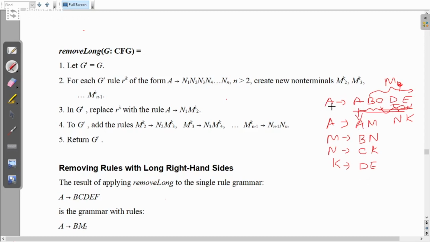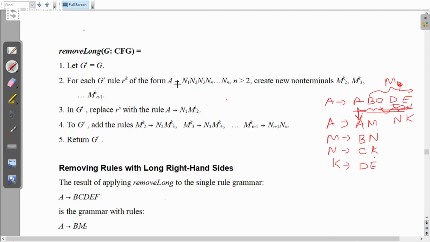What did I do? A gives A, the first character, and let me name the remaining as M. What is M now? M will start from the second character onwards, so B, and then the remaining 3 characters I will name as N. What is N going to give you? The third character C, followed by the remaining 2 characters, named K. What is K now? Only 2 characters remaining, so I can directly assign it as DE. That is what is explained here in the rule.